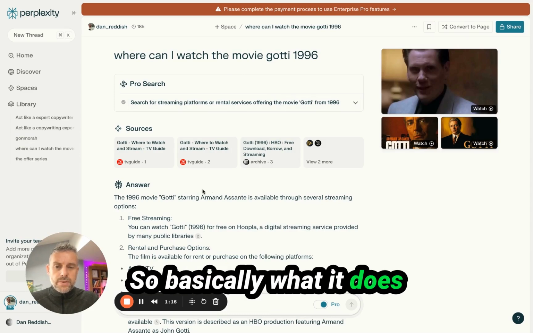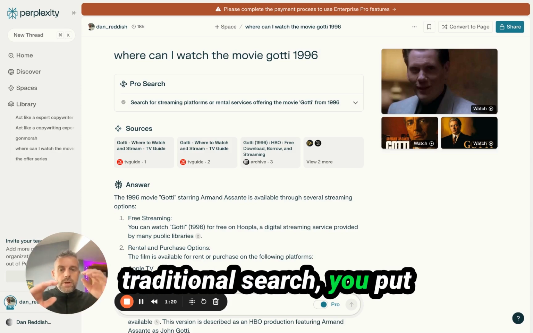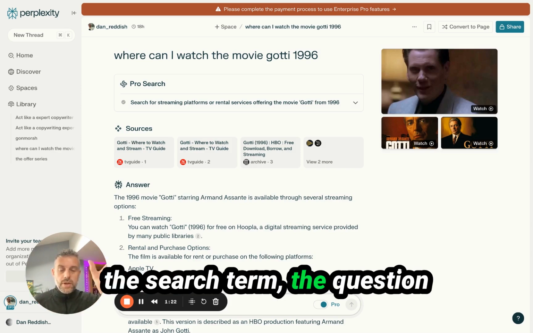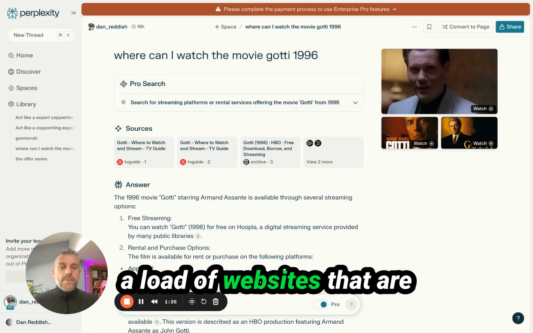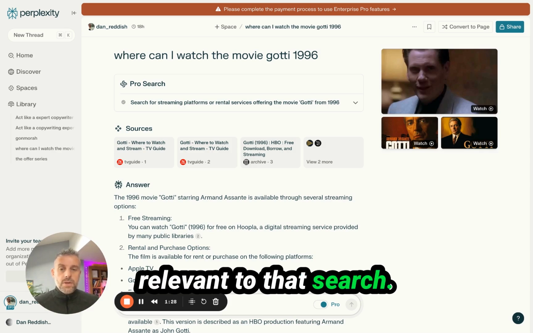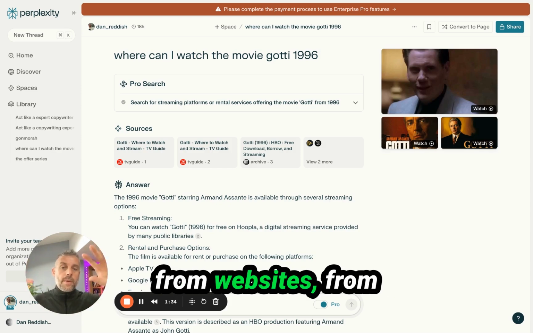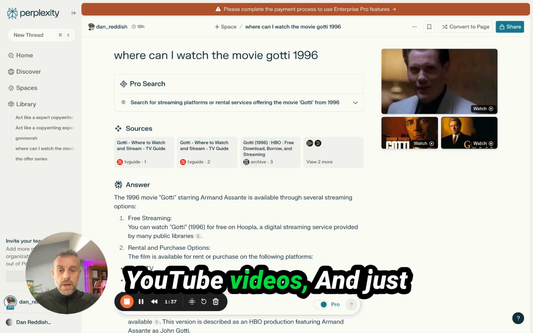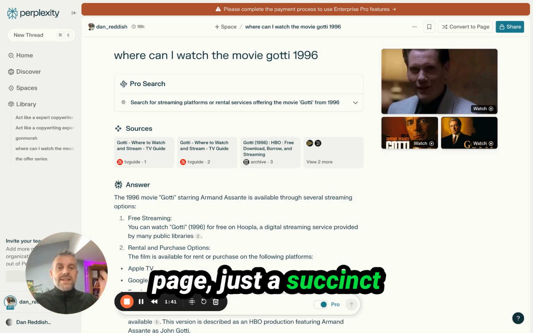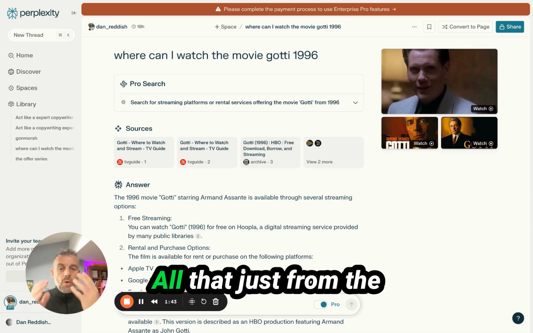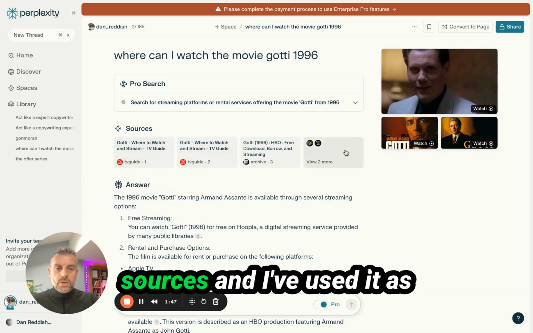So basically, with traditional Google search, you put the search term or question in there, and then it'll bring a load of websites that are relevant to that search. With this, it'll just pull in the information from websites, from YouTube videos, and put it all on the search page, just a succinct answer to that question from these different sources.